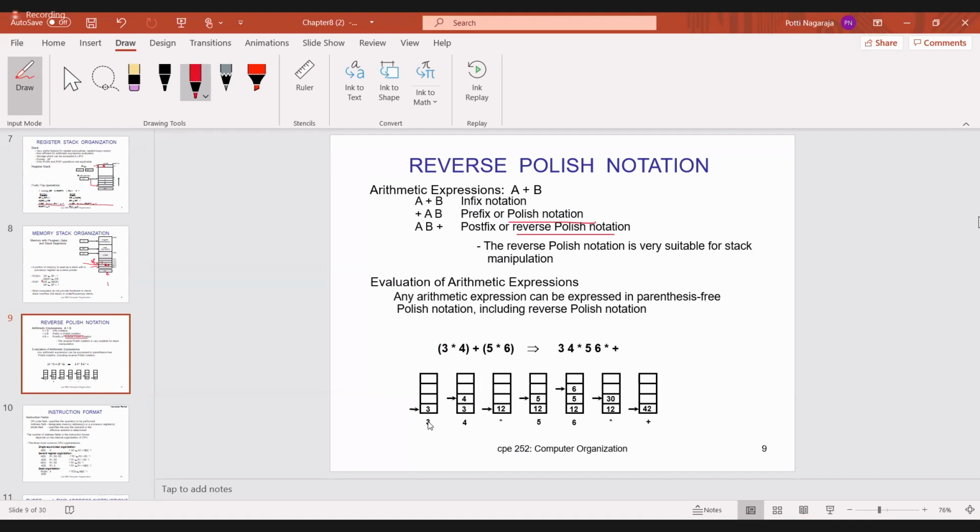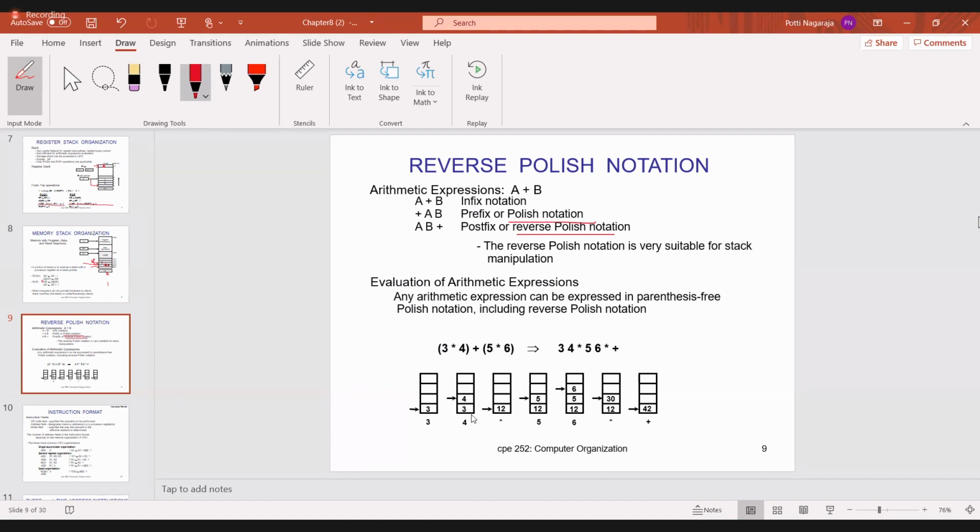Now assume that you are storing 3 on the top of the stack. Now what does the stack contain? 3. Okay. Then once again what you have to do? We have to decrement the stack pointer by 1. Initially the stack pointer is where you stored 3. Now I have to store 4. Once again you decrement the stack pointer by 1, so the stack pointer will be moved upward, where you will store the second operand. What is the second operand? 4. Now you store 4.